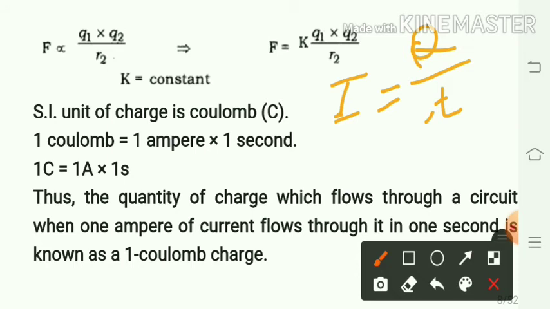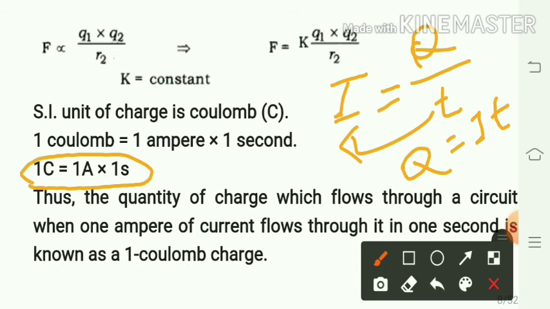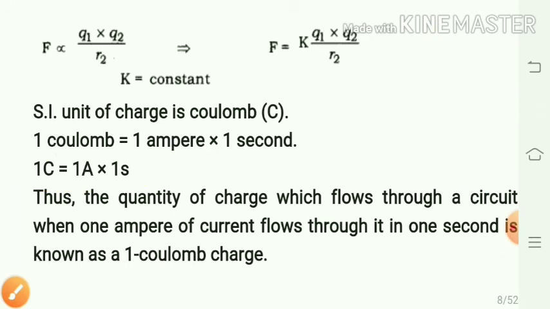Therefore, we transfer T to the other side, and charge becomes equal to the product of electric current and time. From this you can write that 1 coulomb is equal to 1 ampere into 1 second. Thus, the quantity of charge which flows through a circuit when 1 ampere of current flows through it in 1 second is called 1 coulomb charge.